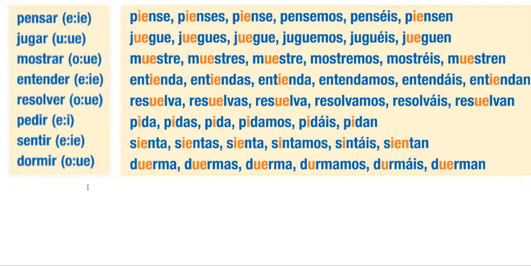So if we were to conjugate pedir in the yo form of the present indicative, it's pido. If you drop the O at the end, it's an IR verb, you add the opposite ending, we get pida, pidas, pida, pidamos, pidáis, and pidan.